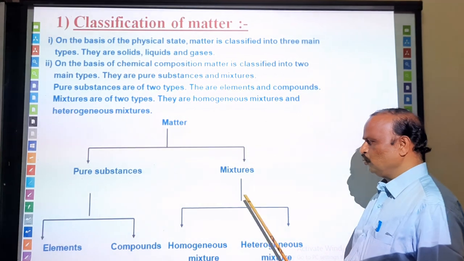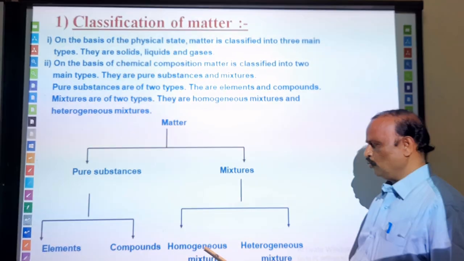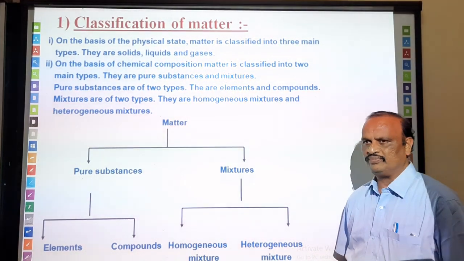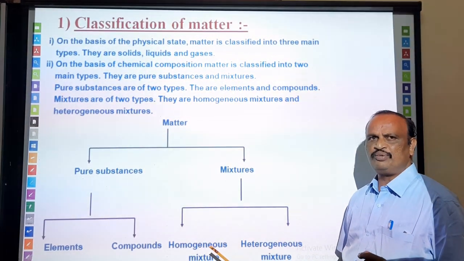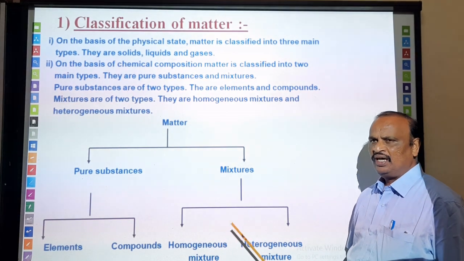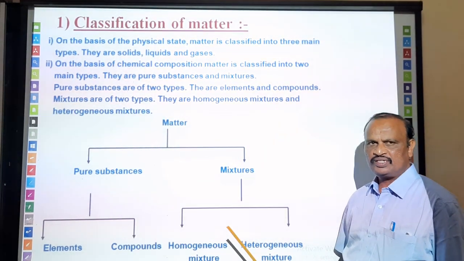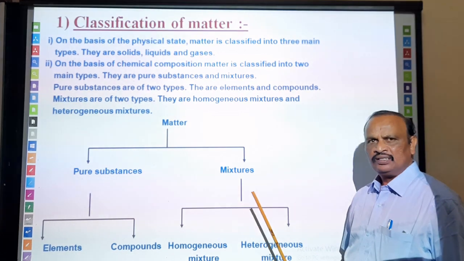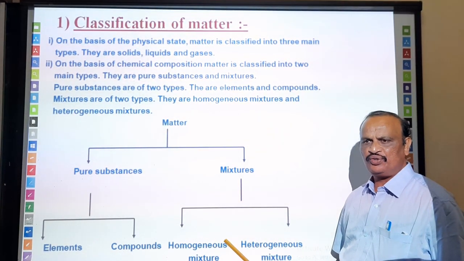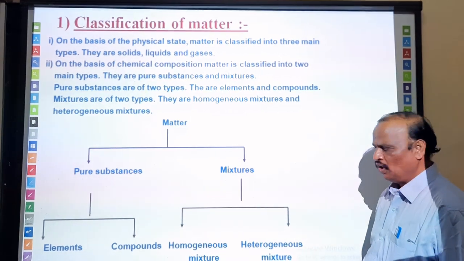Again there are two types of mixtures: homogeneous mixture and heterogeneous mixture. What is the meaning of homogeneous mixture? A homogeneous mixture is made up of substances which cannot be distinguished further.